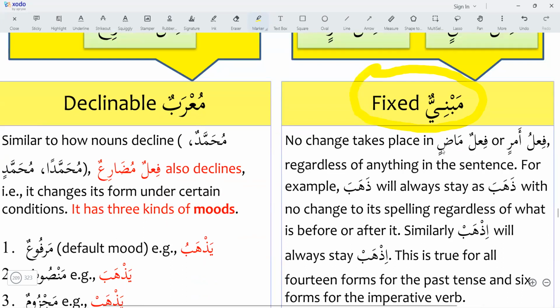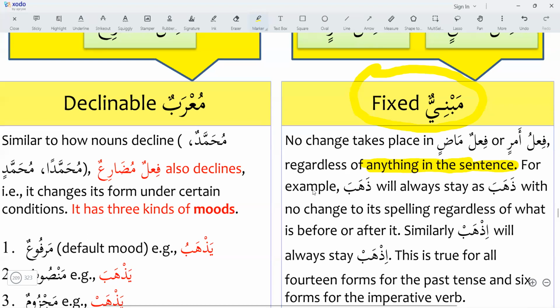No change takes place in fi'l madi or fi'l amr, regardless of anything in the sentence. Whatever is happening in the sentence, there will be no change in the verb of madi and the verb of amr. They will remain unchanged, constant. Mabni, fixed.